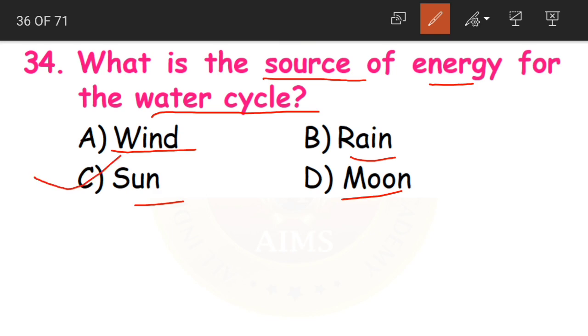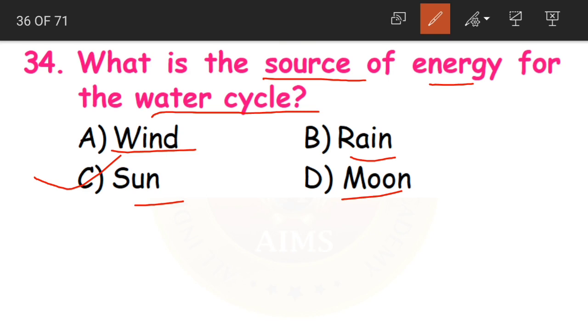Yes, sun. Because of the sun, the water is going to get heated and rise up in the form of water vapor.